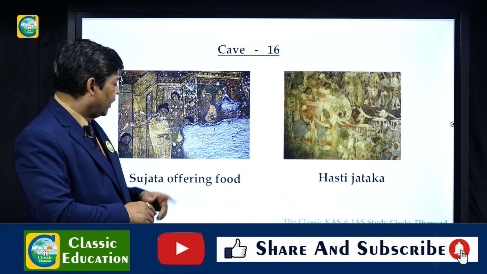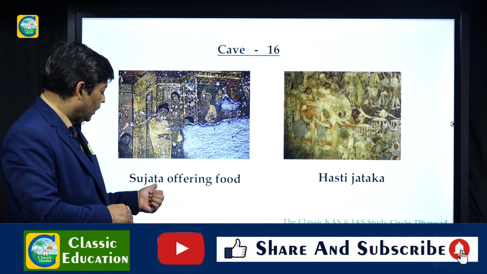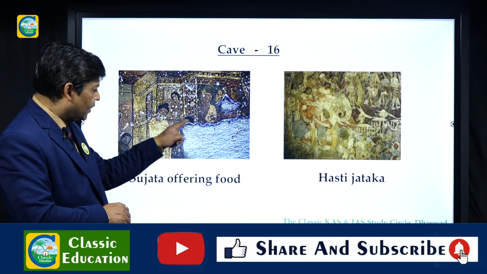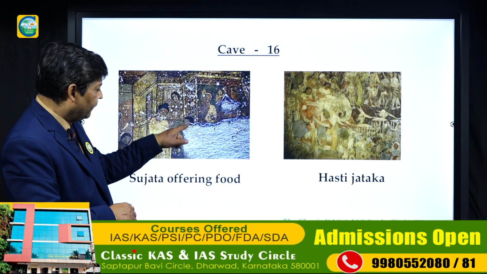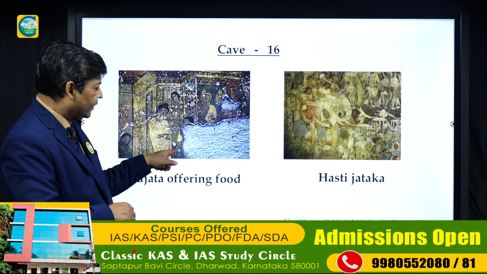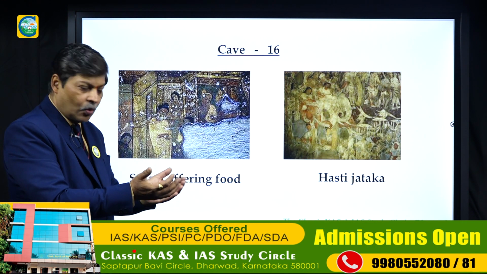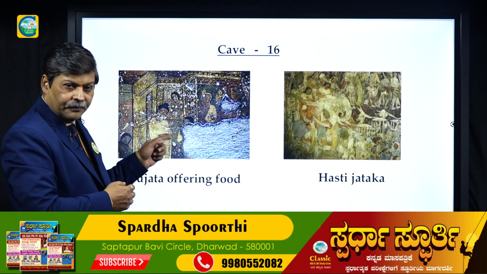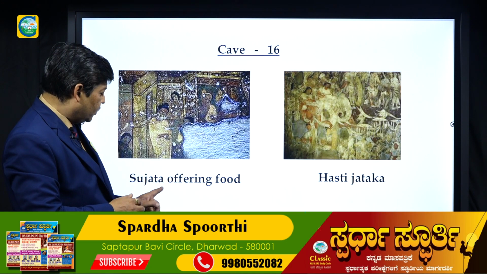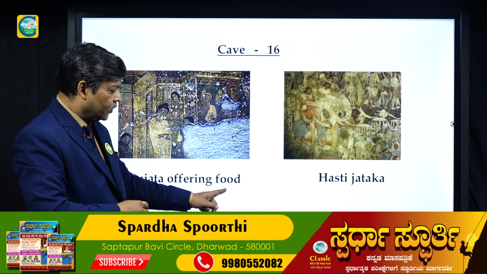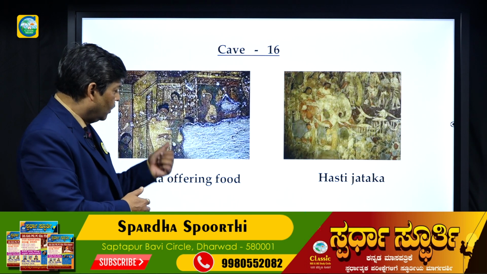So this is what you can look at in the painting. You can just see here Sujata offering. You can see just the head of the girl there. She is offering the milk to Buddha. Buddha is holding his bowl there. So that is what we have got, Sujata offering the food or the milk to Buddha there.